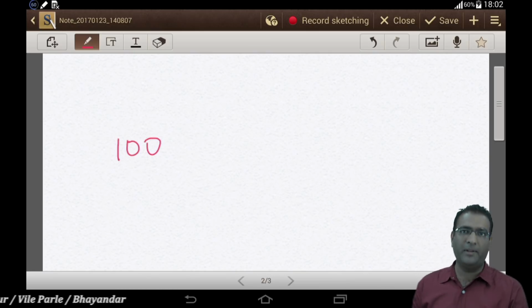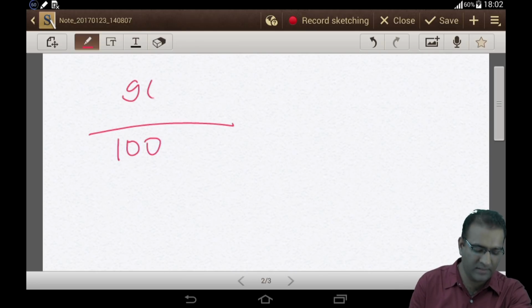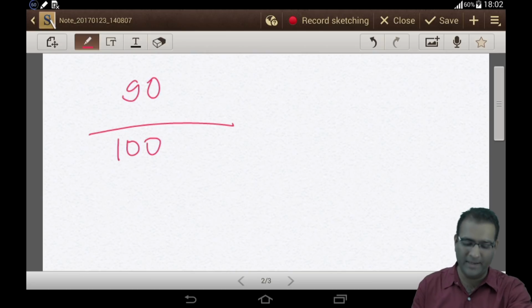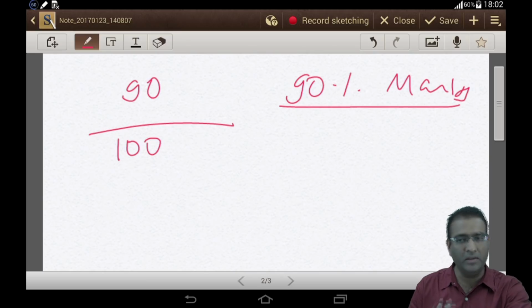Let's say 100 marks का पेपर था, right, and you got 90 marks. Out of 100 you got 90 marks. This means 90% marks. खत्म हो गया ये. This is percentage. That's it. Simple है percentage.